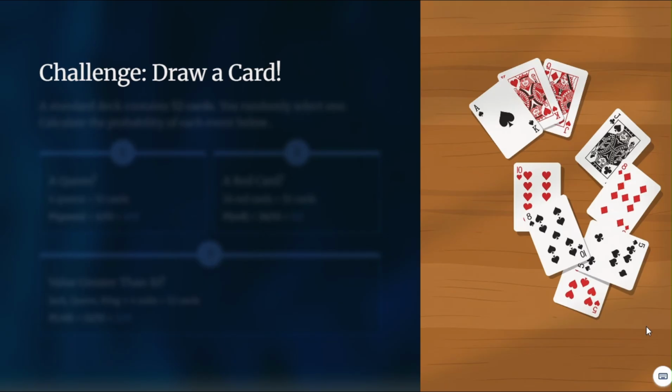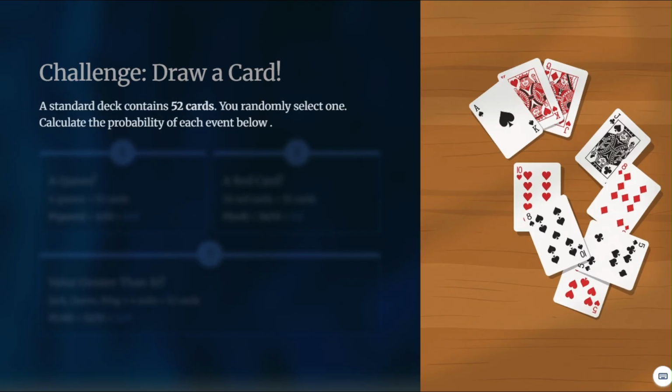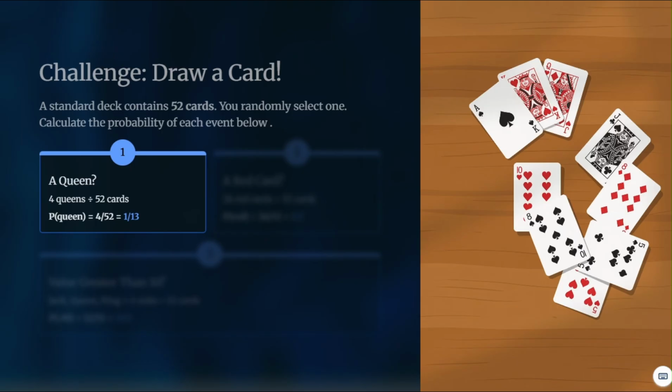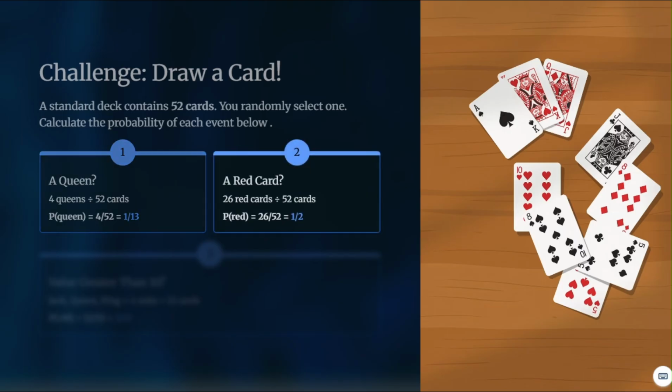Here's your challenge for today. A standard deck contains 52 cards. You randomly select one. Calculate the probability of each event below and pause and try before reading on. So the probability of drawing a queen will be 4/52 because there are 4 queens in a deck of 52 cards, and that simplifies to 1/13. The probability of getting a red card, there are 26 red cards in a deck of 52 cards, so the probability will be 26/52, which simplifies to 1/2.